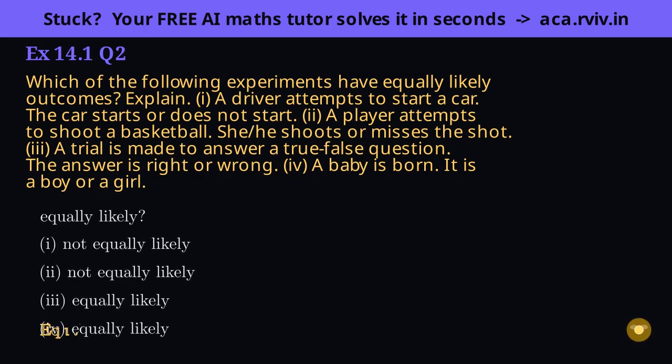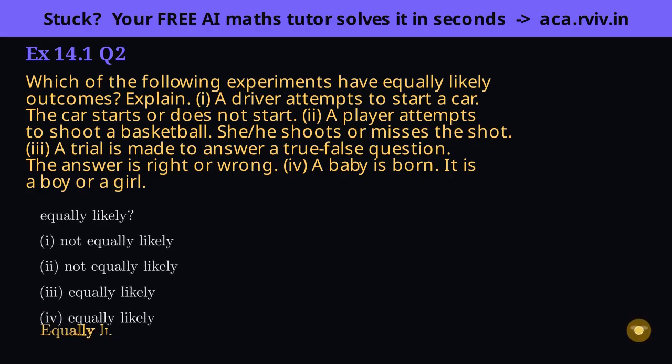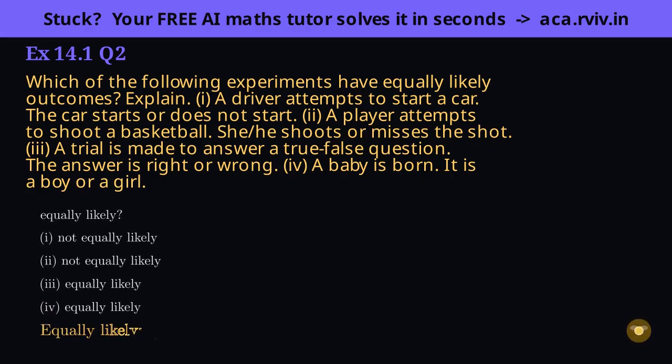Insight: equal likelihood needs true symmetry between outcomes. The moment skill, condition, or bias favors one side, it's gone. Always confirm this before writing a single fraction.